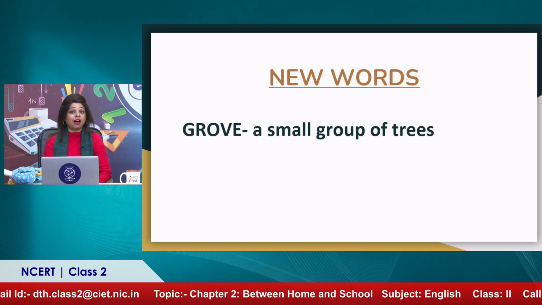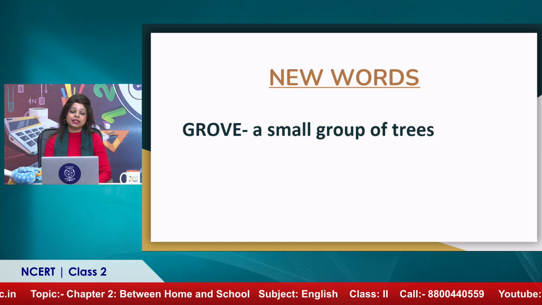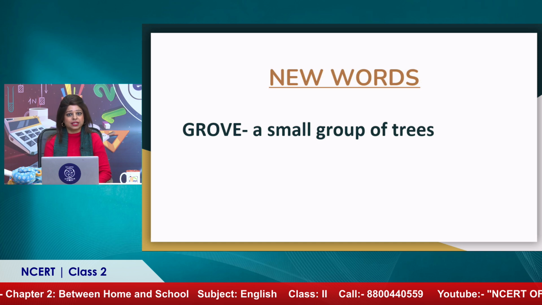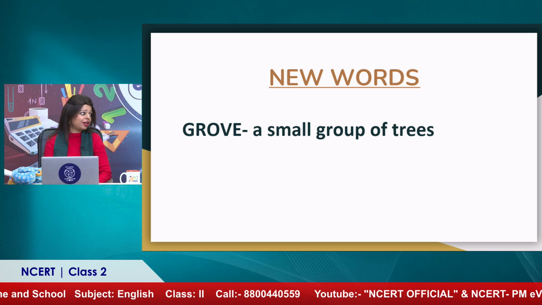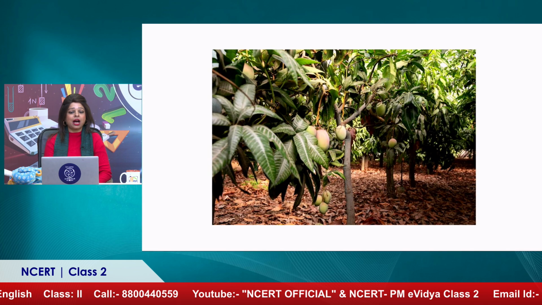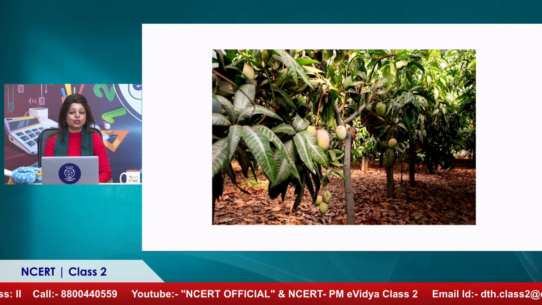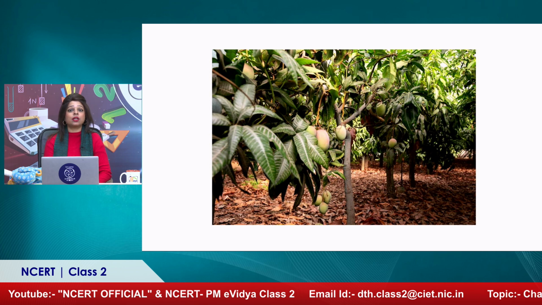Groove. G-R-O-V-E. What is the meaning of groove? Groove means a small group of trees. I'm sure each one of us must have seen a groove somewhere or the other time in our lives. And let's see how a mango groove looks like. So it's a cluster of trees or a group of trees together. That's called a groove.